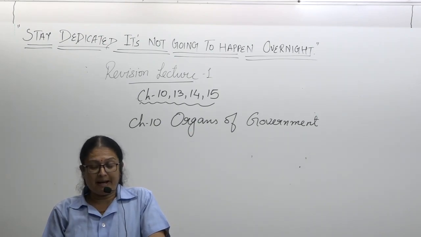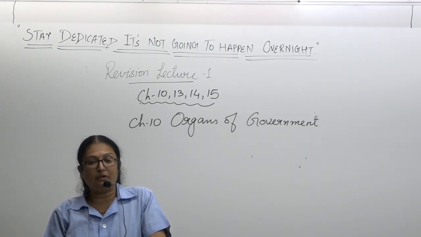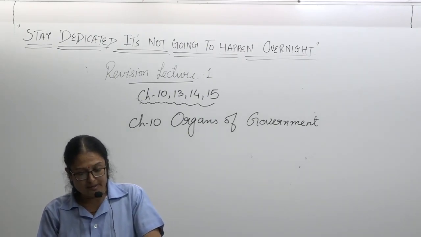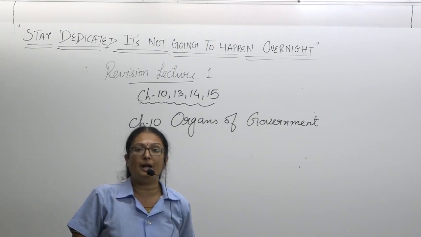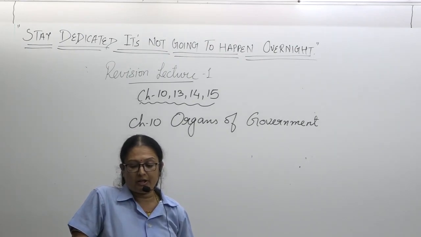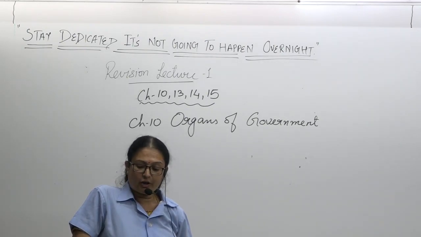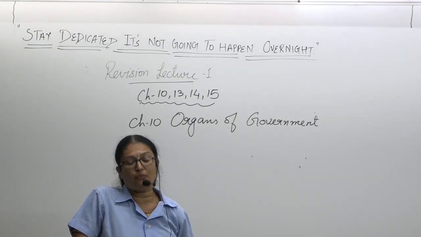We have to keep in mind that the legislature will frame the law, the executive implements the framed laws, and the judiciary maintains law and order by punishing the people who violate the law. Okay. Then we talk about the principle of division of power.